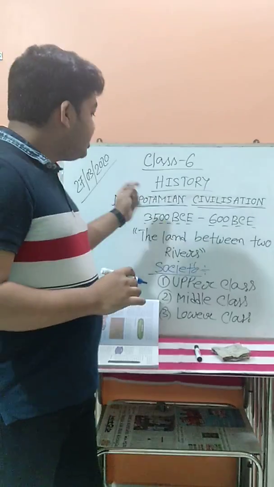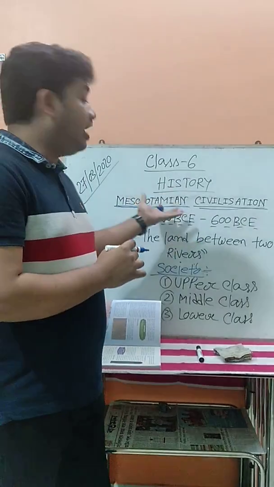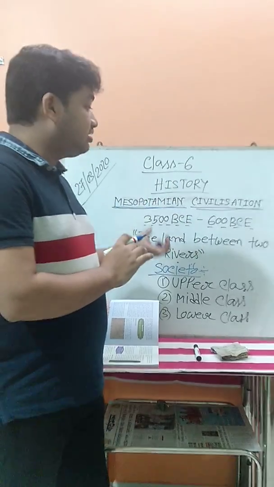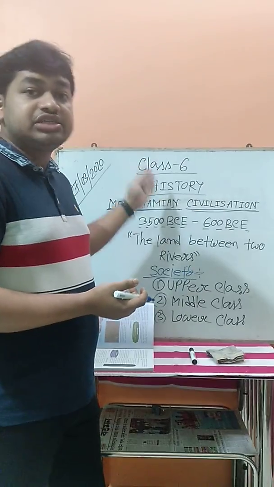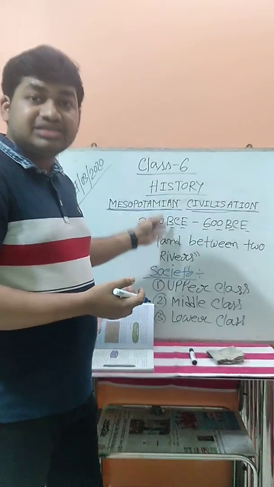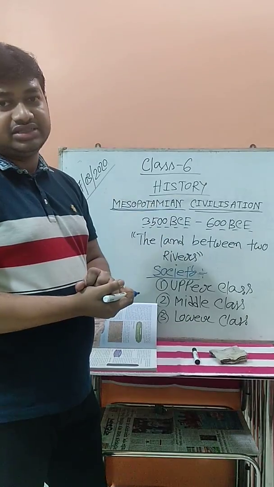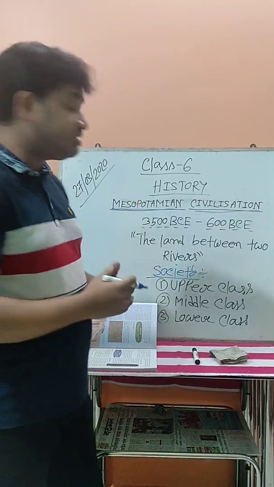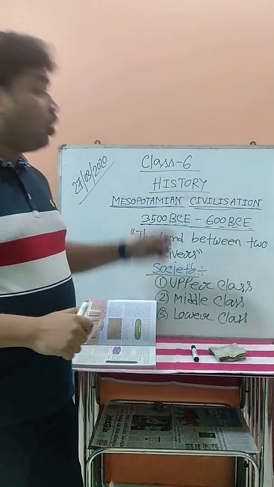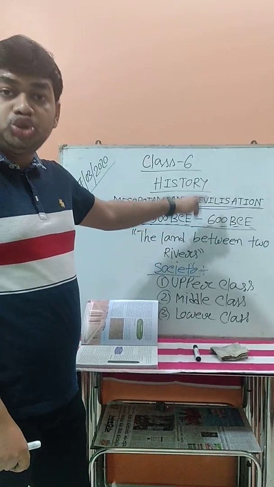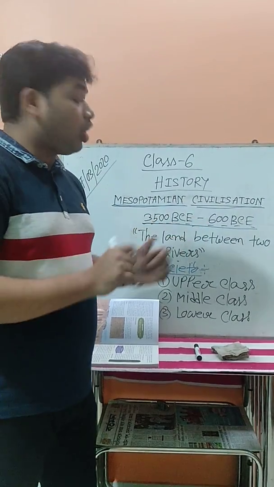Now, first of all, we need to know where this civilization was located and when it grew. This civilization is located between the rivers Tigris and Euphrates. And in which year was it established? The period is 3500 BC to 600 BC. During this time, this civilization grew between the rivers Euphrates and